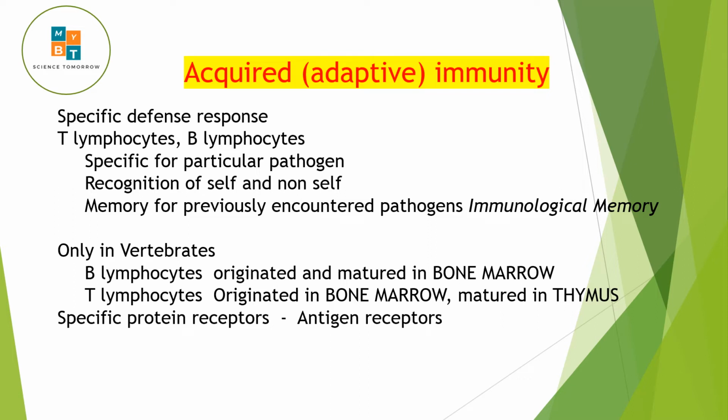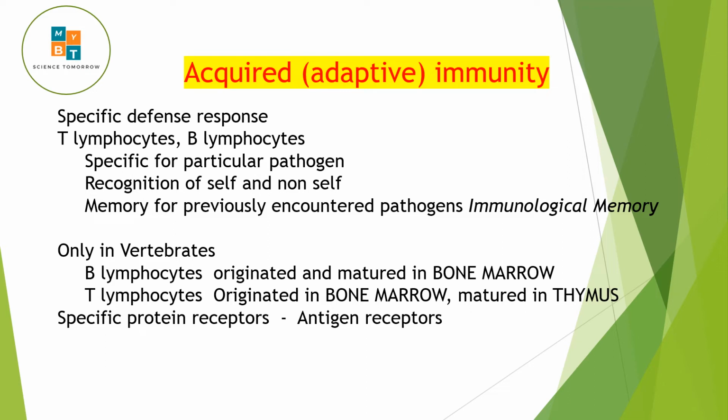And the main thing, you can see acquired or adaptive immunity only in vertebrates. B lymphocytes originate in the bone marrow and they are matured in the bone marrow. That is why you call them B cells. And T lymphocytes also originate in bone marrow, but they are matured in the thymus. That is why you call them T cells.